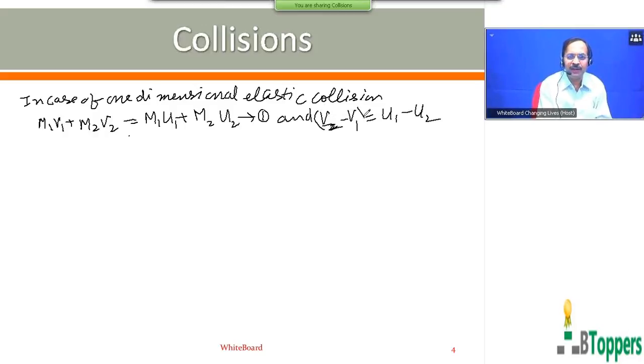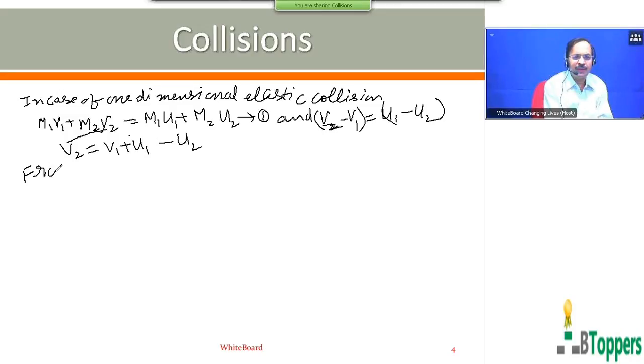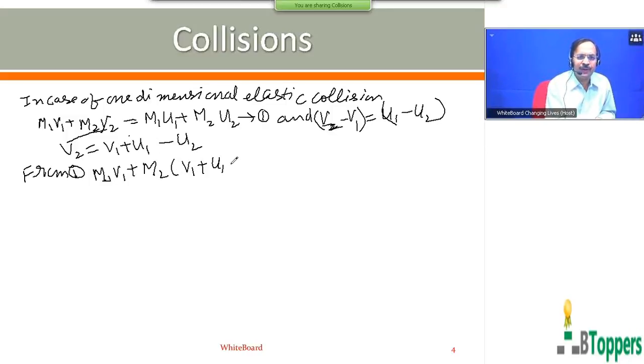From this equation, V2 minus V1 equal to U1 minus U2, we can write V2 equal to V1 plus U1 minus U2. We'll substitute this value of V2 in equation number 1. Substituting, we can write M1 V1 plus M2 into V2, we can write V1 plus U1 minus U2, equal to M1 U1 plus M2 U2. Now we can solve for V1.